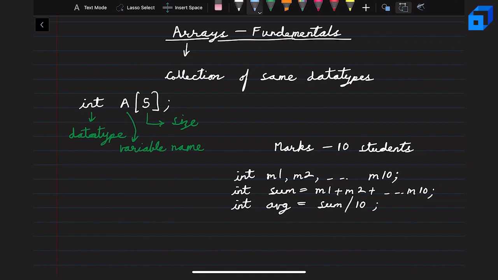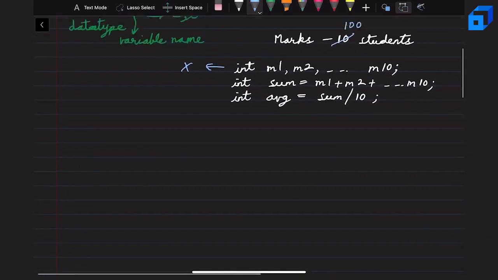Now let's say instead of 10 students, we have 100 students in the class. You can easily see that it will be very difficult to have 100 different variables. Instead, we can easily form an array of data type integer and size 100.